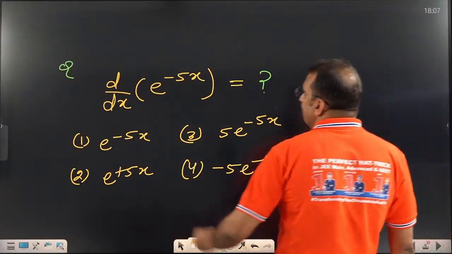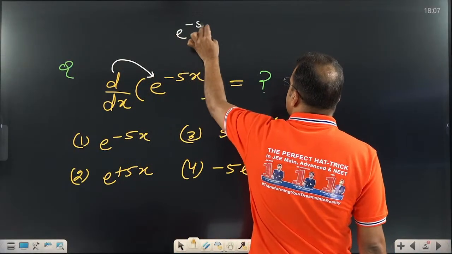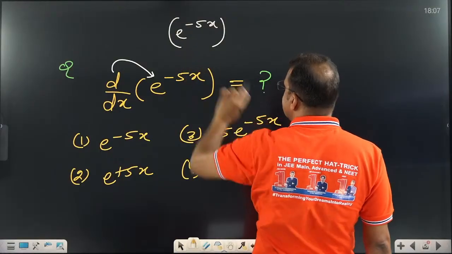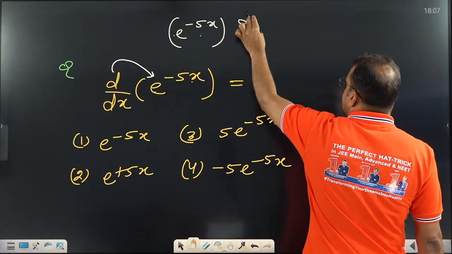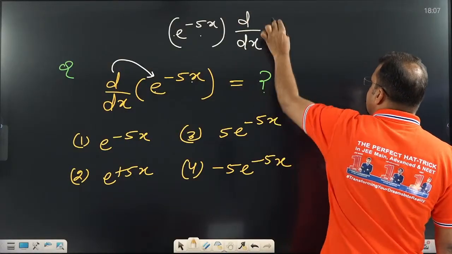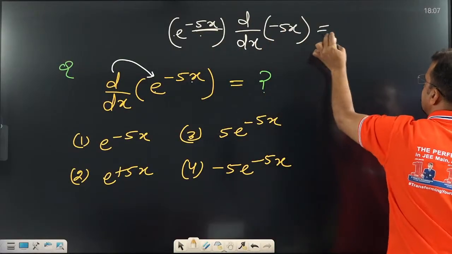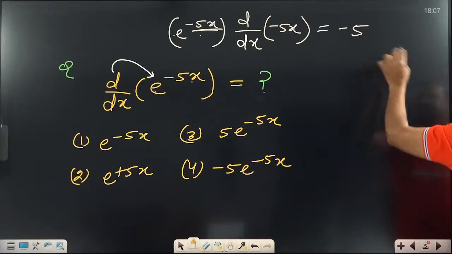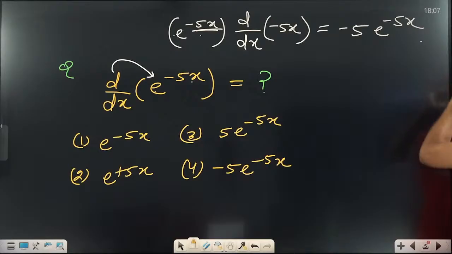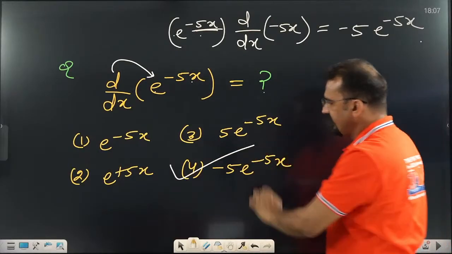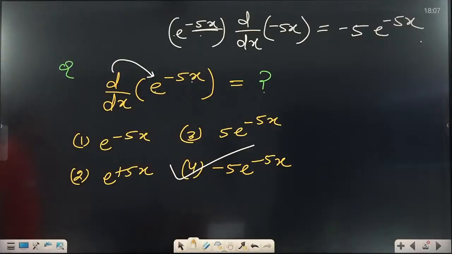How to do that? First, differentiate e power x. Differentiation of e power x is going to be e power x only. So e power minus 5x stays e power minus 5x. Then what is the next process? Then differentiate this function, minus 5x. What is the differentiation of minus 5x? That is going to be minus 5, times e power minus 5x. So what is the right answer? Minus 5 e power minus 5x will be the right answer. Fourth option is the right one.